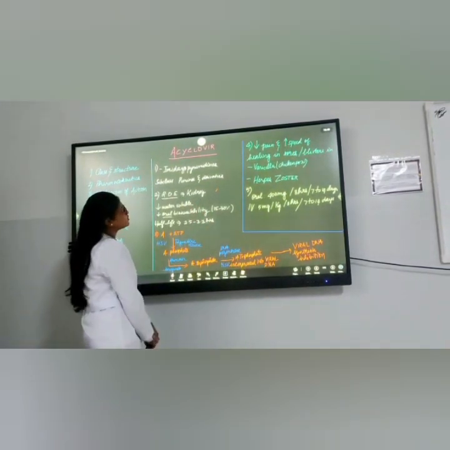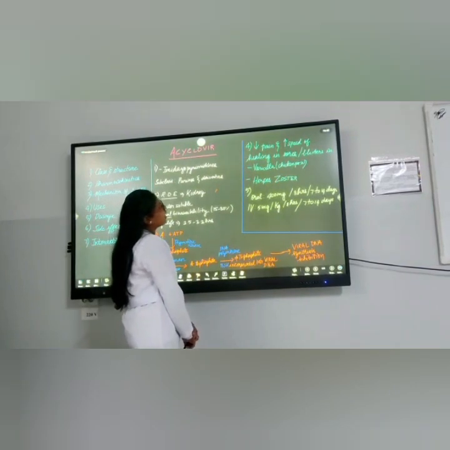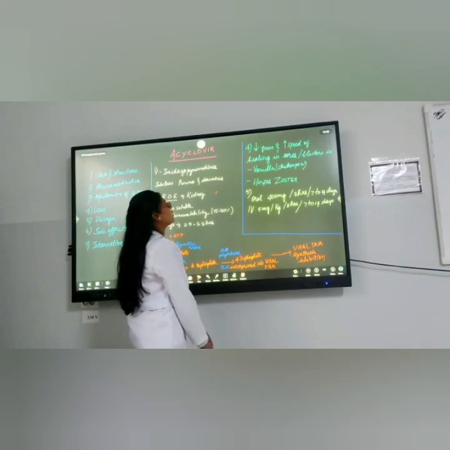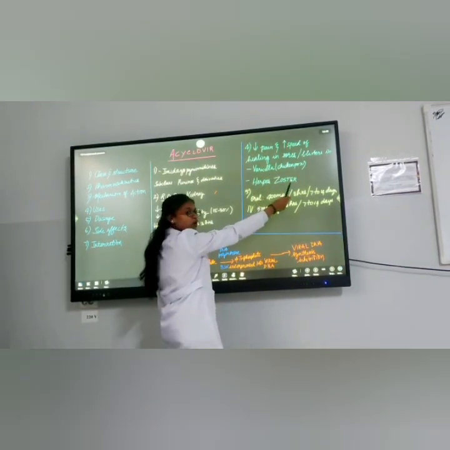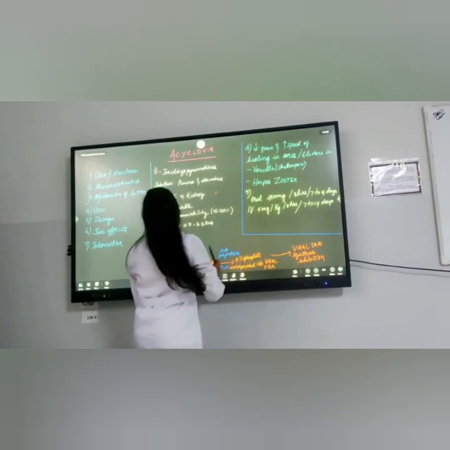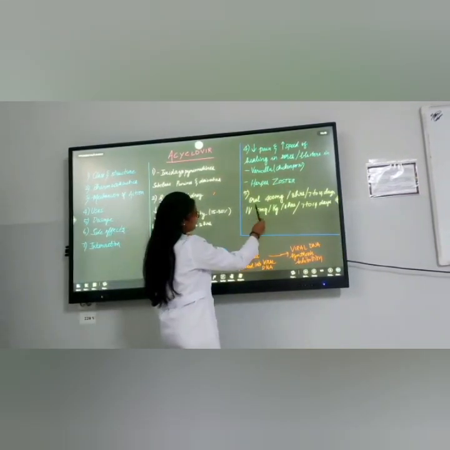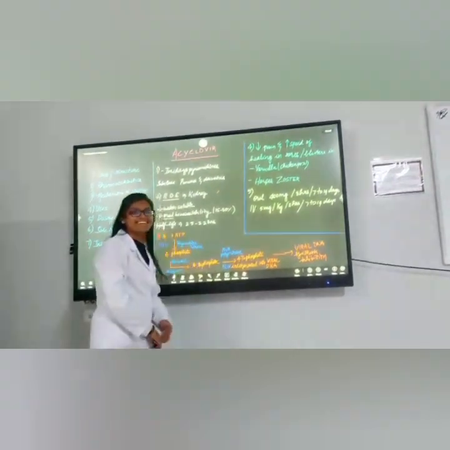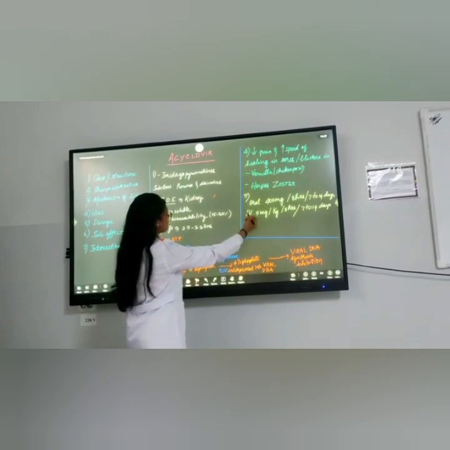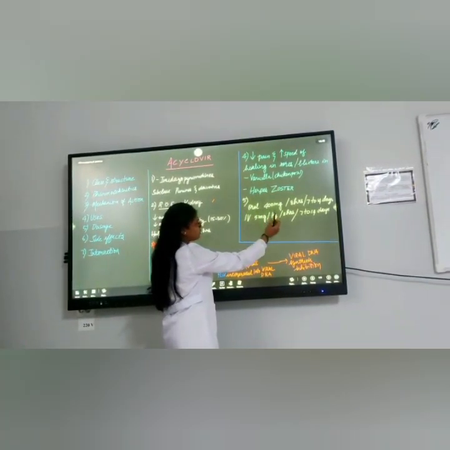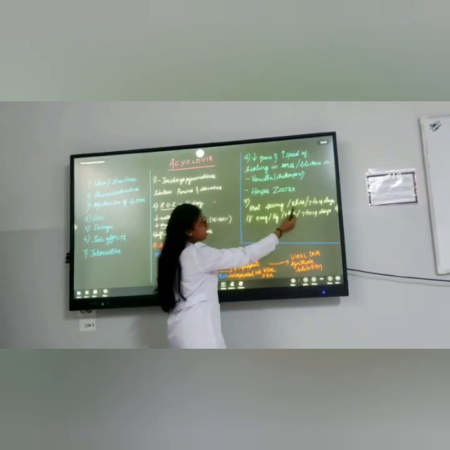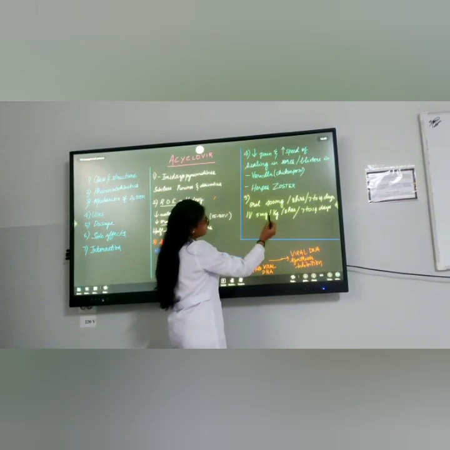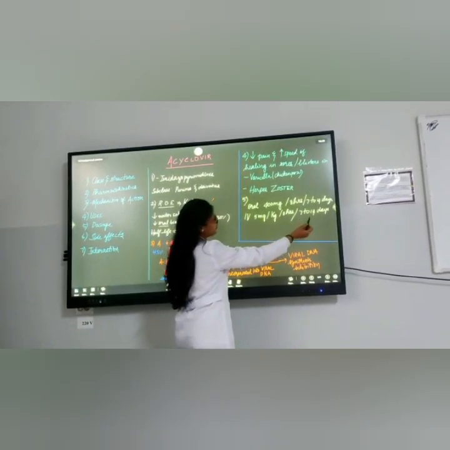Fourth, the uses: less pain and increased speed of healing of sores and blisters in varicella, chickenpox and herpes zoster. The fifth one is dosage. Orally, we take 400 mg every 8 hours for 7 to 14 days. As an IV injection, 5 mg per kg every 8 hours for 7 to 14 days.